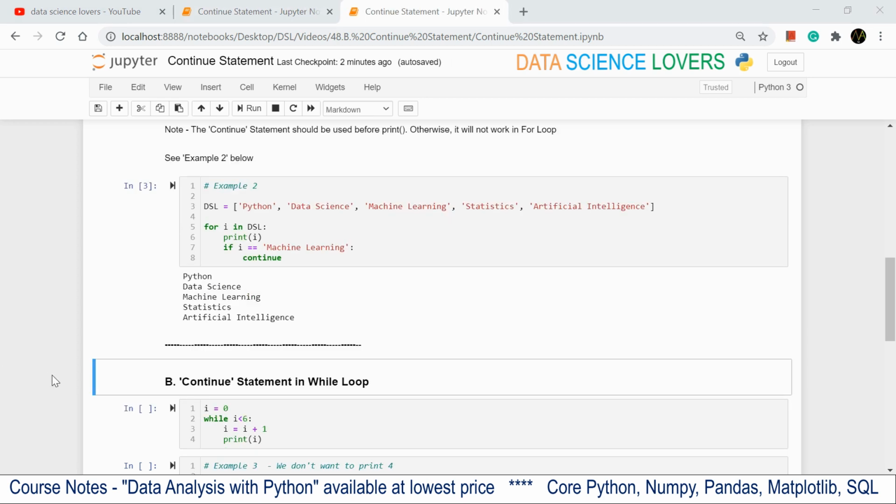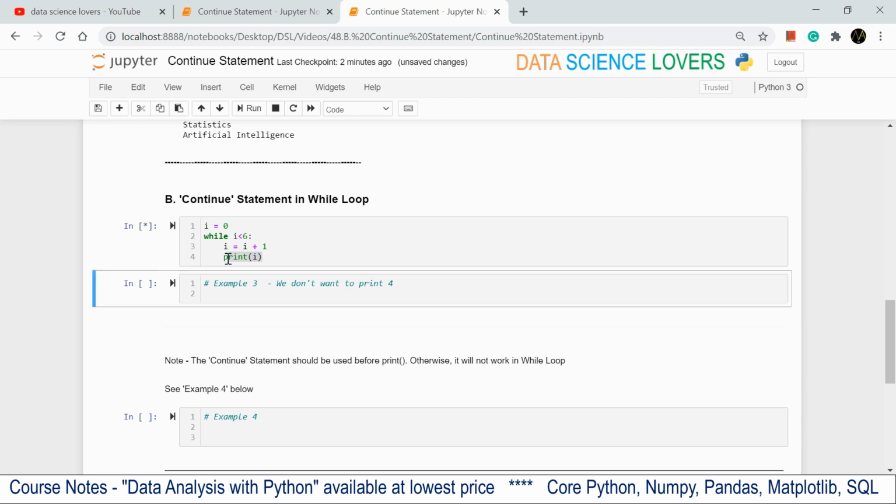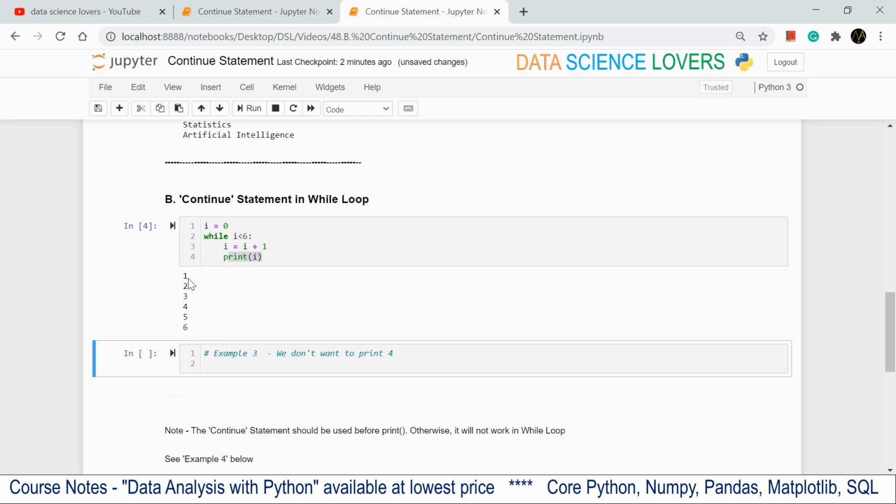Now we will see how we can use the continue statement in a while loop. This is a simple example of a while loop where initialization is given as 0 and the while condition is given, then the increment and the print function. If I run it, it will print the elements 1 to 6.